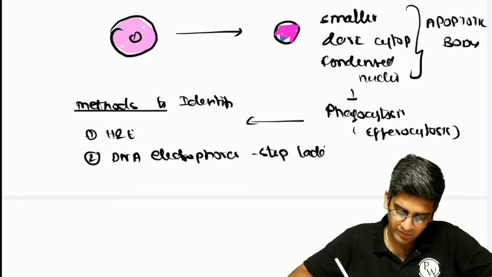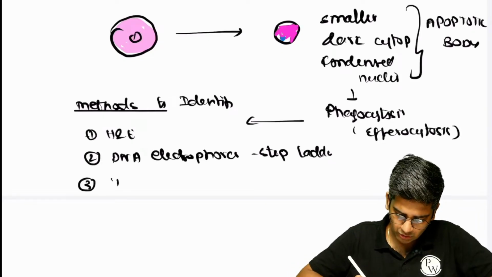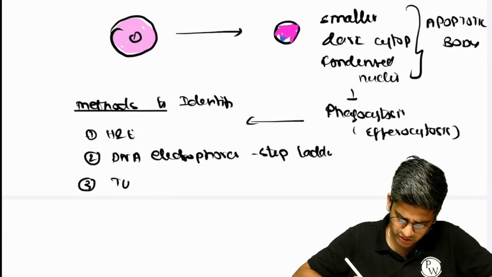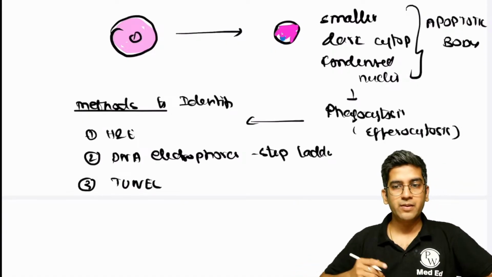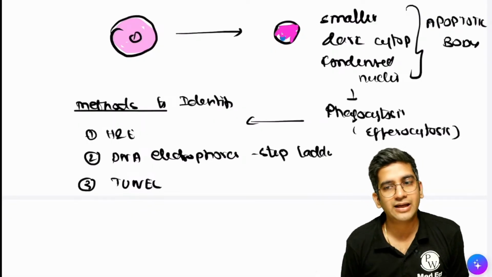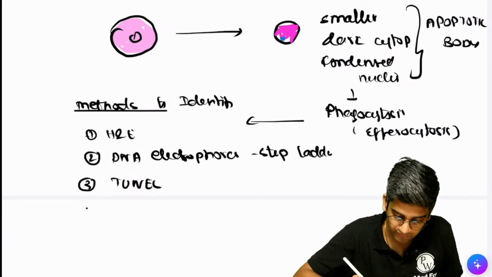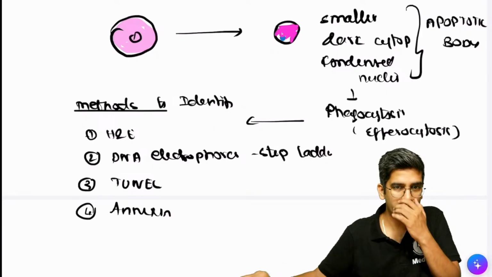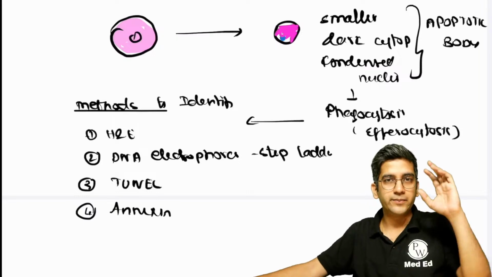Do write them. Third, a molecular-based assay called TUNEL. TUNEL is nothing but a modification of IHC. Because I won't have cell membrane damage, I cannot use enzymes to identify; I'll have to use this to identify. Perfect. If you remember annexin, write annexin as well. So these are the methods to identify, and that's the end.